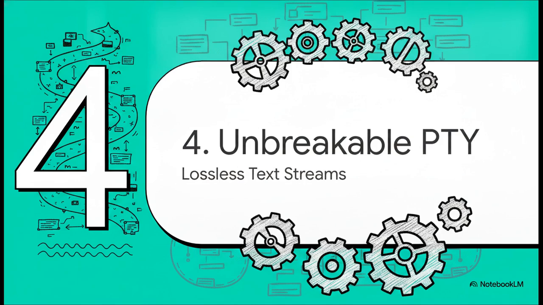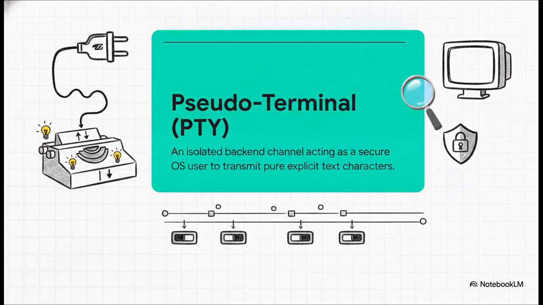Unbreakable PTY. This TTY and PTY pipeline is a direct, lossless wire straight into the machine's arithmetic brain. It operates just like the uncompromising electrical start-stop synchronization of historical teletype writers. Back in the day, a mark meant current was flowing, and a space meant the current was interrupted. If you typed the letter A, the physical machine locked in the electrical state for an A. Well, a pseudo-terminal, or PTY, functions on this exact same uncompromising logic today. It provides an isolated, highly secure backend channel that transmits pure, explicit text characters without any visual mistranslation whatsoever.